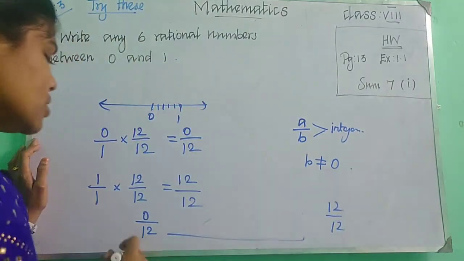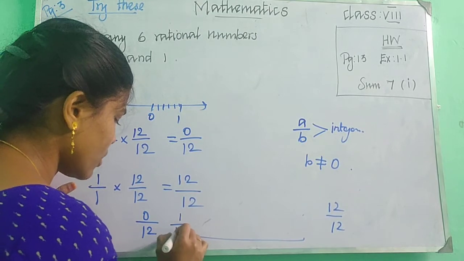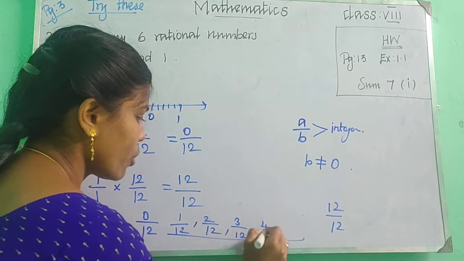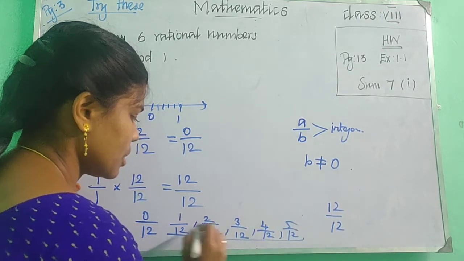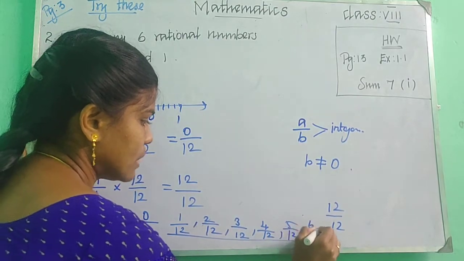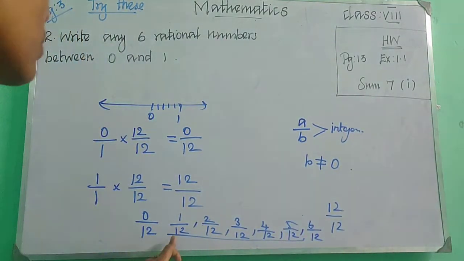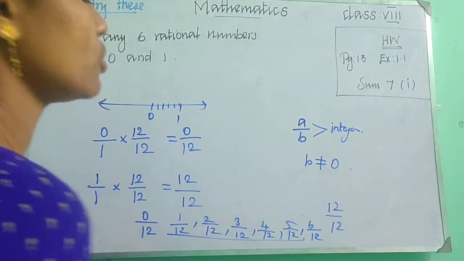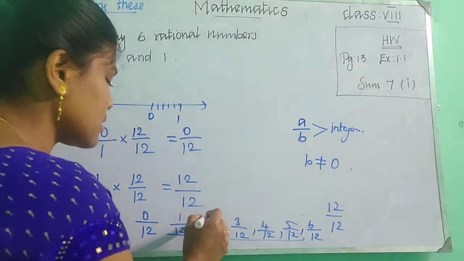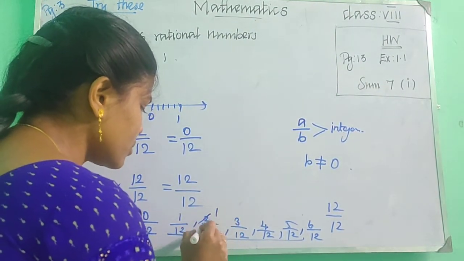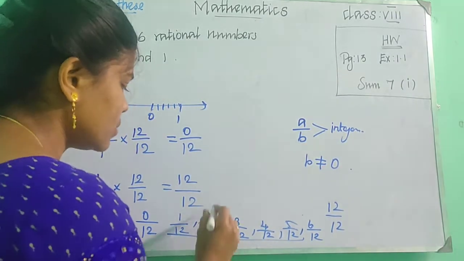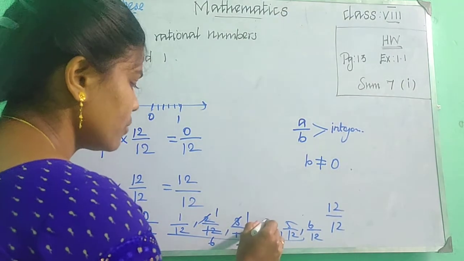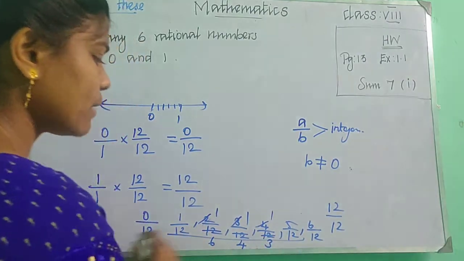So we can write 1 upon 12, 2 upon 12, 3 upon 12, 4 upon 12, 5 upon 12, and 6 upon 12. So all these are the 6 rational numbers. You can find up to 11 upon 12. If we need to simplify this, also no problem. 1, 2 is 2 and 6 2s are 12. So you will get 1 by 6, and 1 by 4, and here 1 by 3. Likewise also you can get.